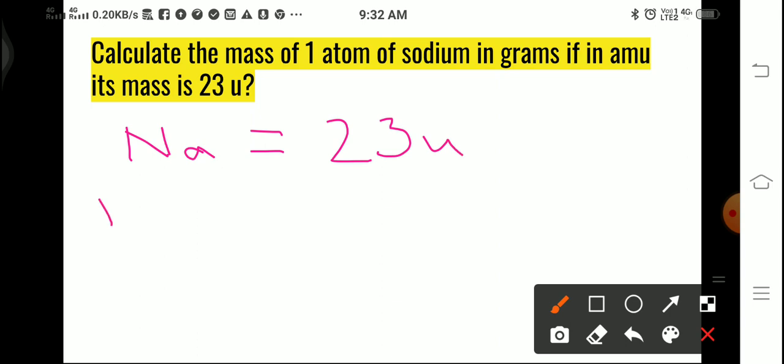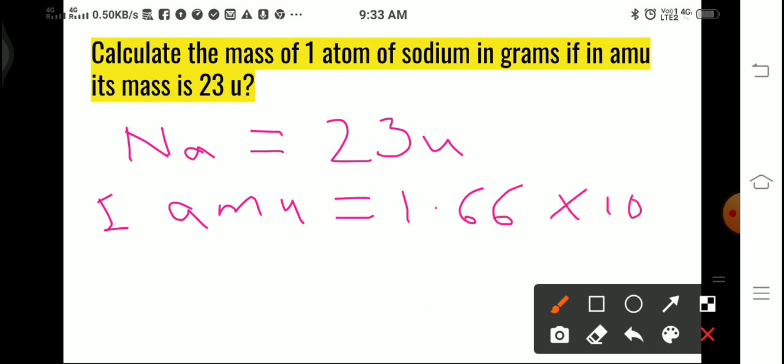Just now we discussed that 1 AMU, or 1 U also, is equal to 1.66 into 10 to the power minus 24 grams.